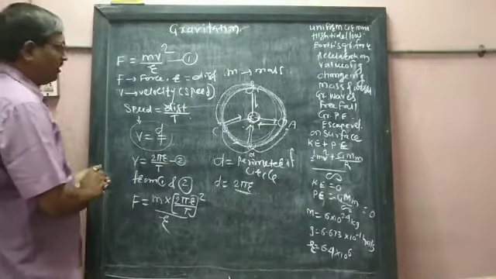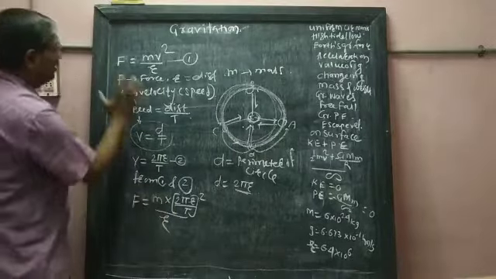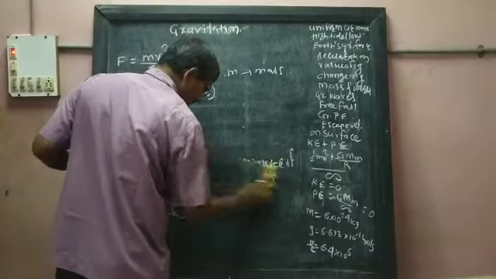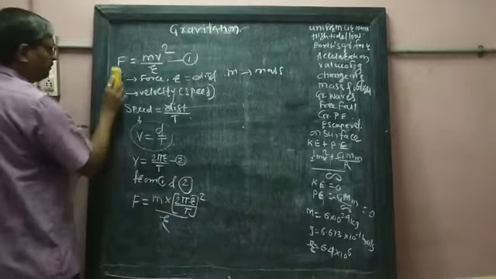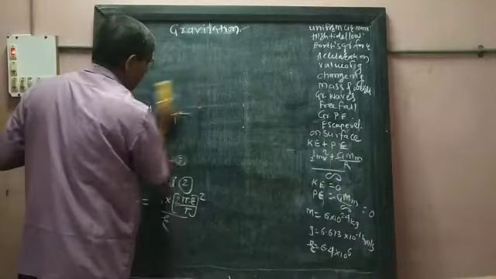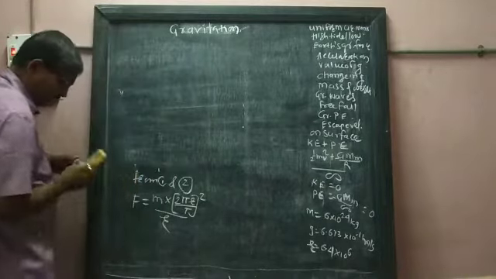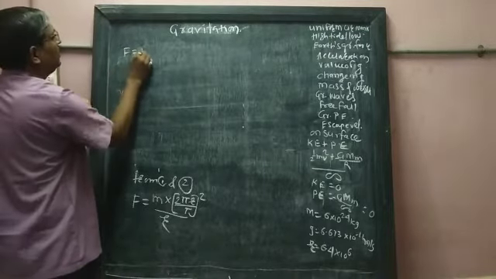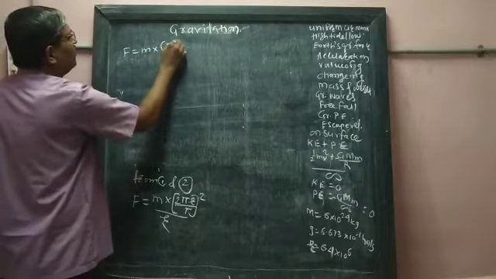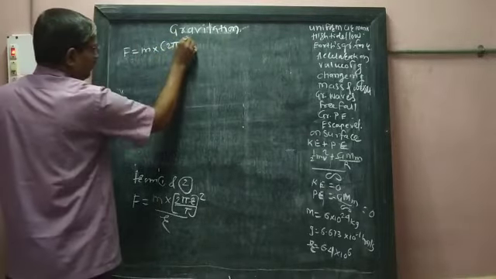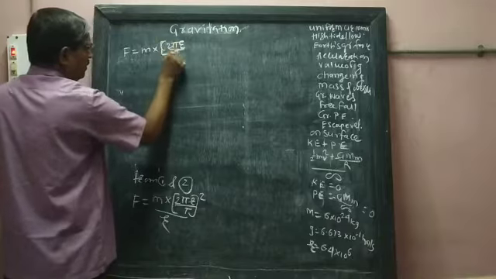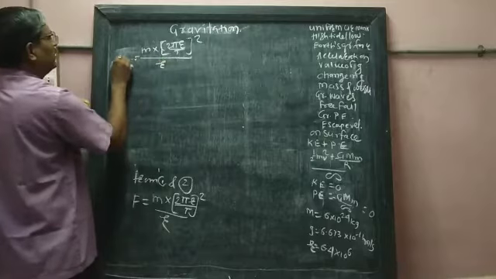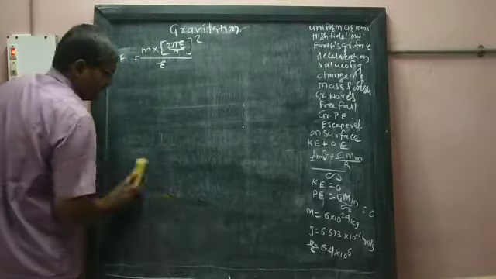Now here we will solve this. I am taking this all up because there is no place, and hence I have to take it up. Please listen carefully. Now here I am coming from this point. This equation I am taking again here up. F is equal to m into (2 pi r upon t) whole square upon r. We will solve this here now.